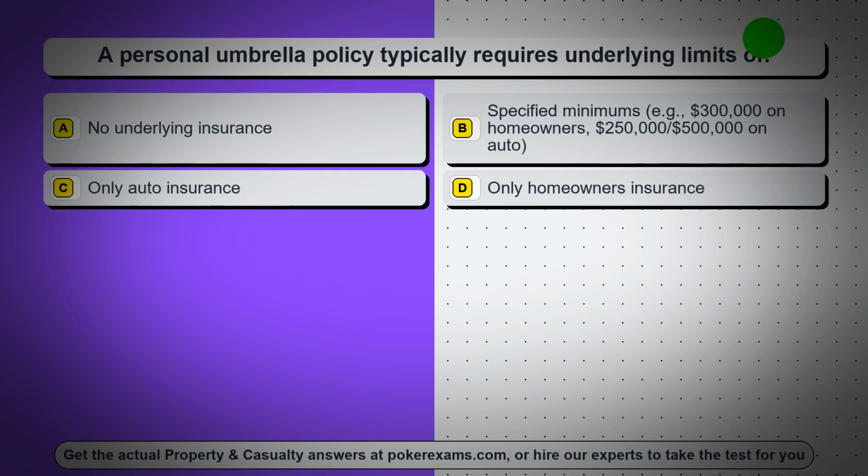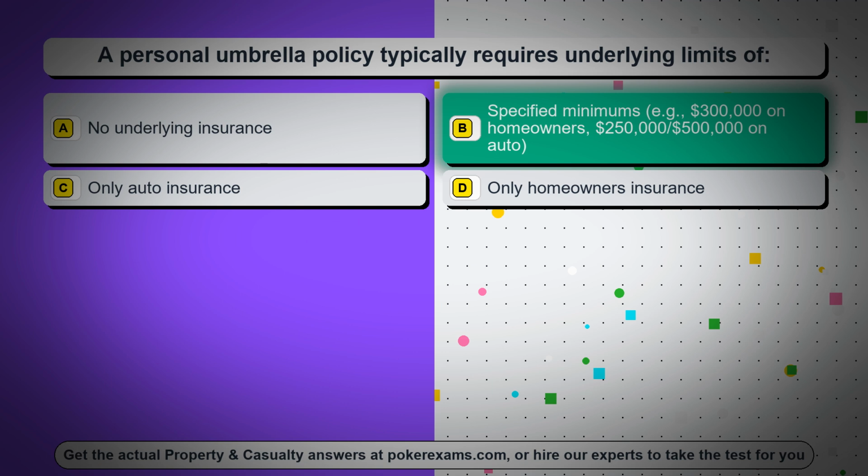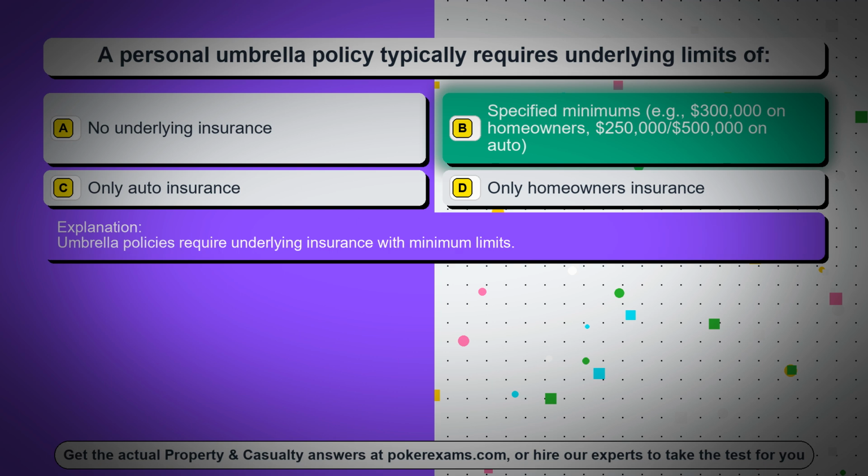Question 74. A personal umbrella policy typically requires underlying limits of, option A, no underlying insurance. Option B, specified minimums, example, $300,000 on homeowners, $250,000/$500,000 on auto. Option C, only auto insurance. Option D, only homeowners insurance. The correct answer is option B, specified minimums, example, $300,000 on homeowners, $250,000/$500,000 on auto. Umbrella policies require underlying insurance with minimum limits.